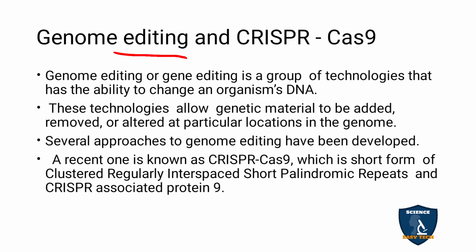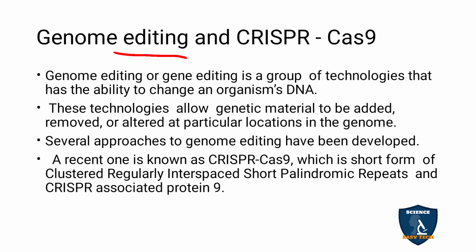So the recent one is known as CRISPR Cas9. This is a new technique. It was developed in recent years, with a short form. It is the expansion of CRISPR Cas9: clustered regularly interspaced short palindromic repeats.